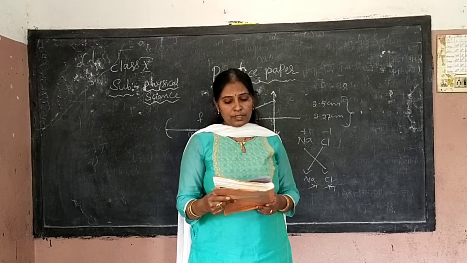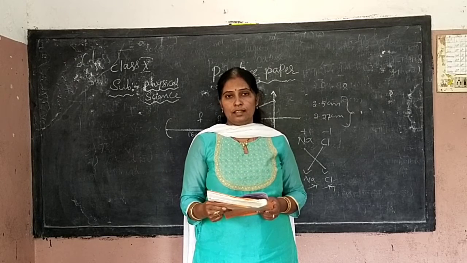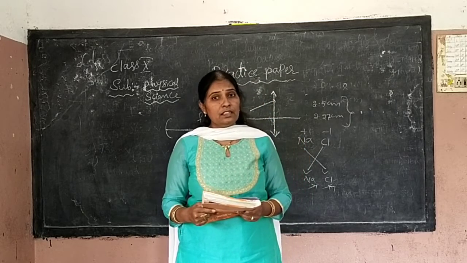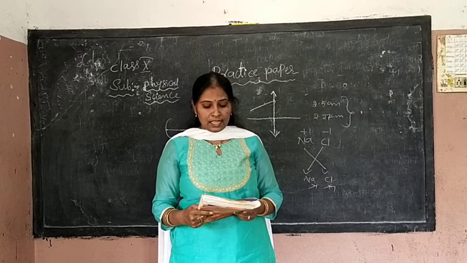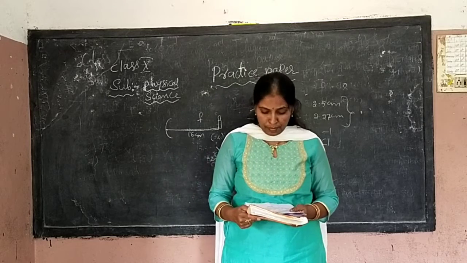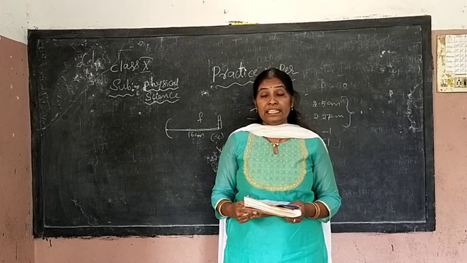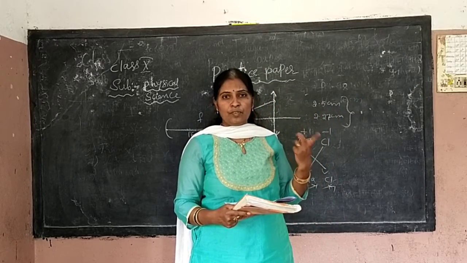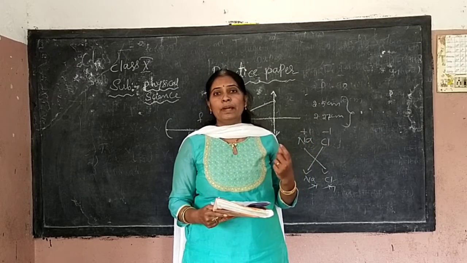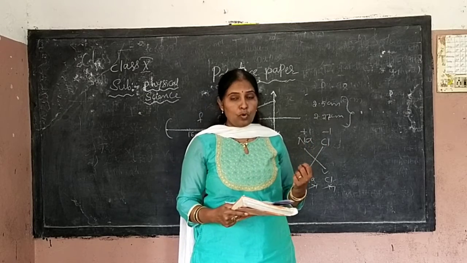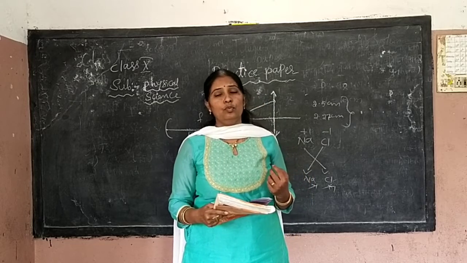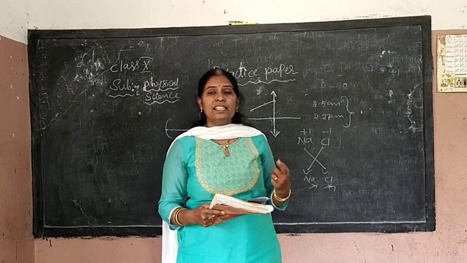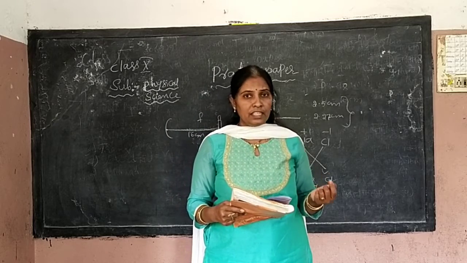Ciliary muscles, it helps the eyelens to change its focal length. Accommodation of lens is nothing but adjusting the focal length. Which part will adjust the focal length? Ciliary muscles. Retina, it helps in formation of image. Rods identify the intensity of a light, capacity of a light. How much intensity, whether it's powerful or dim, can be absorbed by which part? Rods. Cones identify the color.